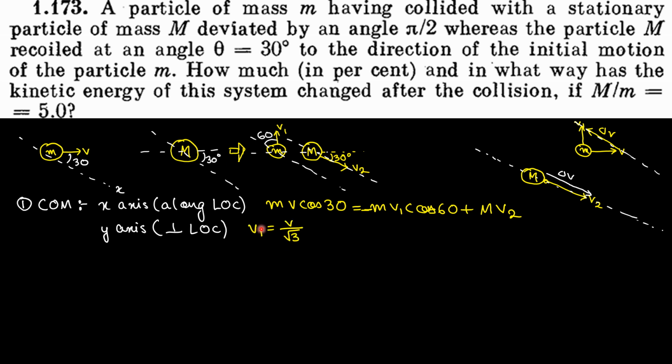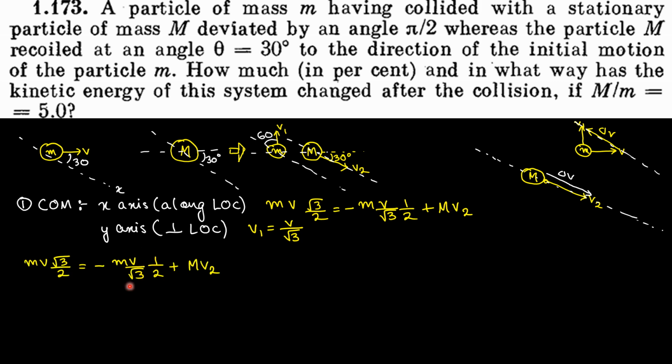Now if I replace the value of v1 in the x component, I can easily get mv cos 30. V1 should be replaced by v by root 3. Cos 60 is nothing but 1 by 2. I need to find out the value of v2. Cos 30 is nothing but how much? Root 3 by 2, isn't it? So we get the equation mv root 3 by 2 is equal to minus mv by root 3 into 1 by 2 plus mv2. Now if I take this equation, I can send this term to the left hand side. It would become plus mv by root 3 into 1 by 2.